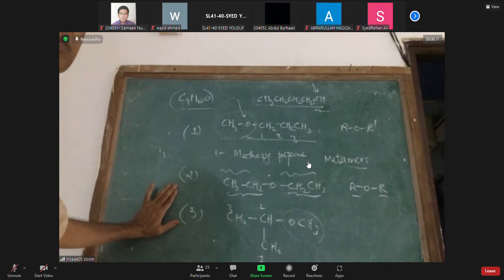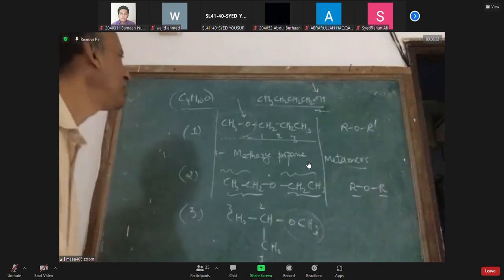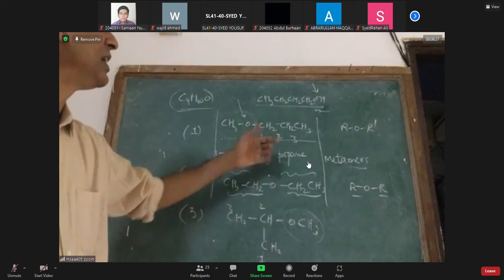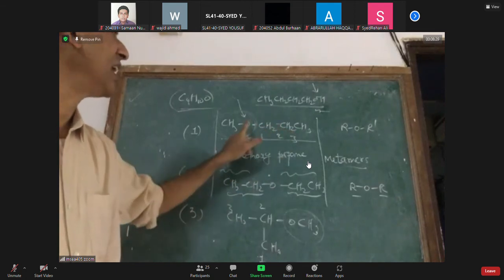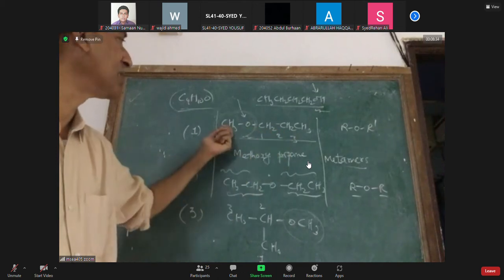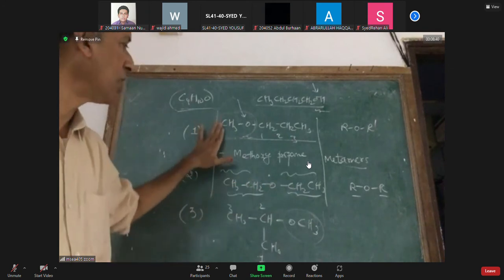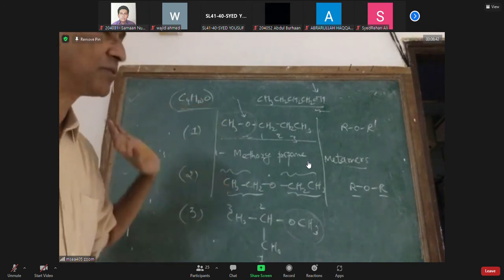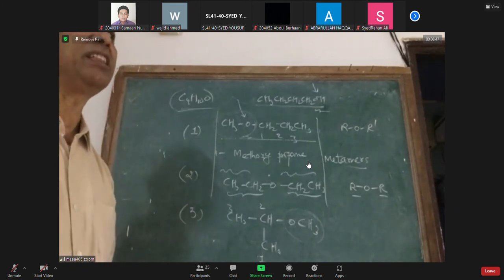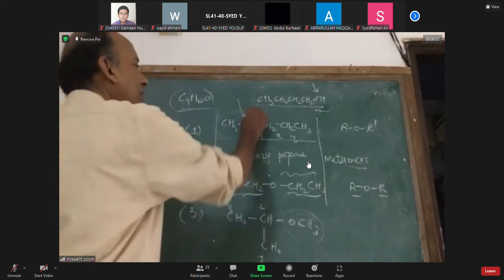Metamers once again. Metamers are a pair of compounds which have the same formula and a bivalent functional group, but they differ in the length of carbon chains attached to the functional group. Here the functional group is linked to a 3 carbon chain on one side and a 1 carbon chain on the other. Here the functional group is linked to a 2 carbon chain and a 2 carbon chain. Total 4 carbons, same formula. So a pair of compounds which have the same bivalent functional group but differ in the length of carbon chains are called metamers. Metamerism is shown by ethers.